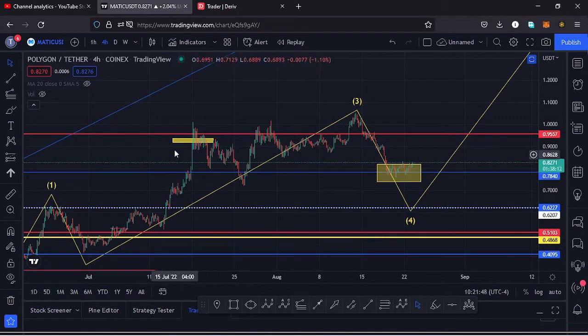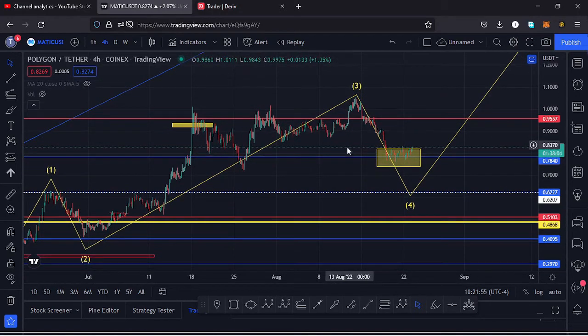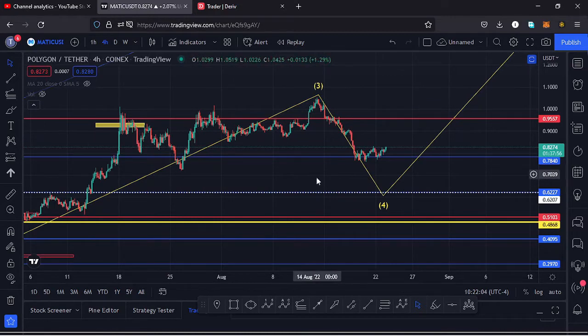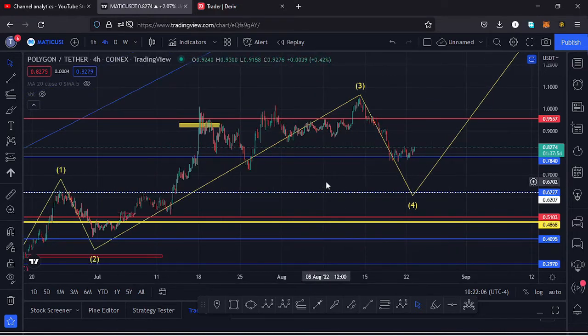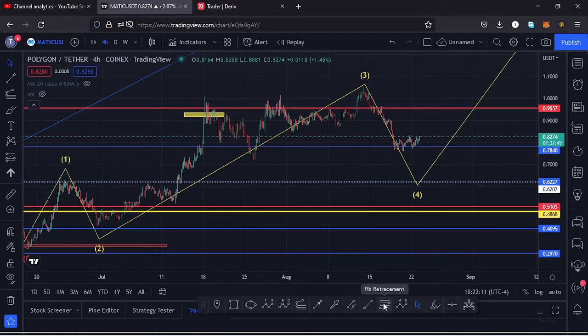So after invalidating my Elliott wave structure here, I had to restructure it, having my new high at around the $1.06 mark, and that gives me the key scenarios that I expect to play out here on the charts, because a wave 4 is what I believe is in formation here on the charts, and because a wave 4 is a retracement of the third wave, we can use the Fibonacci's to get a minimum target area for that fourth wave